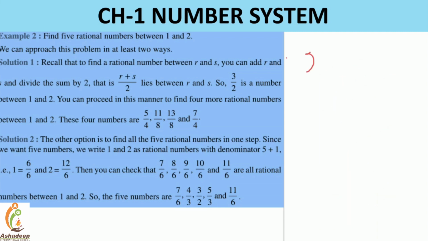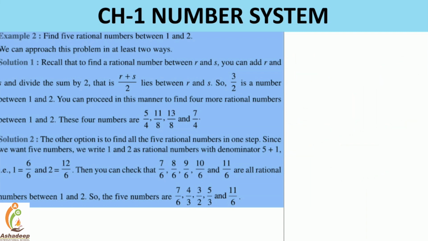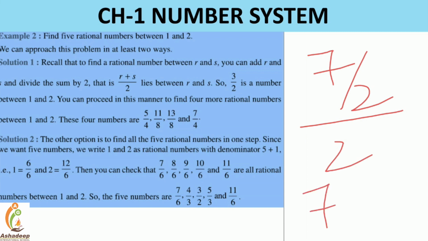Right? Now 3 by 2 plus 2, divided by 2. So 2 2s are 4, so whole divided by 2. So 4 plus 3 is 7 by 2, then 7 by 2 divided by 2, so that is nothing but 7 by 4. So that is also one number.